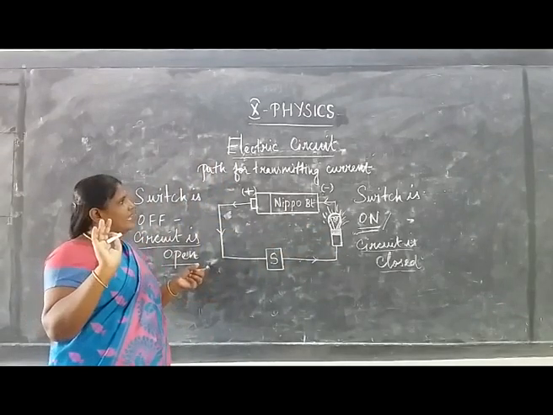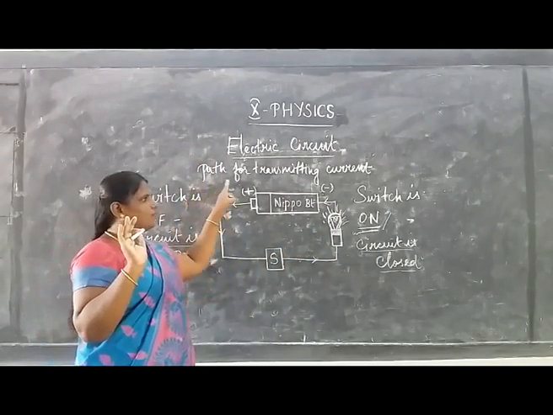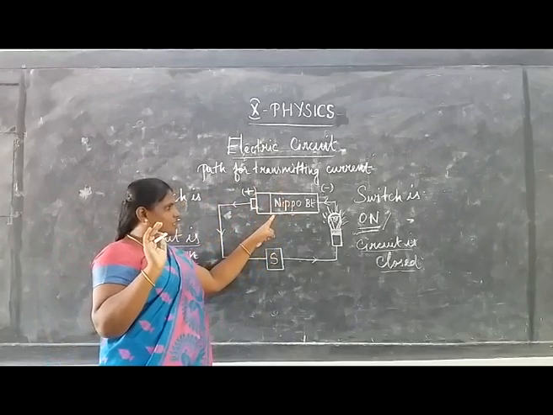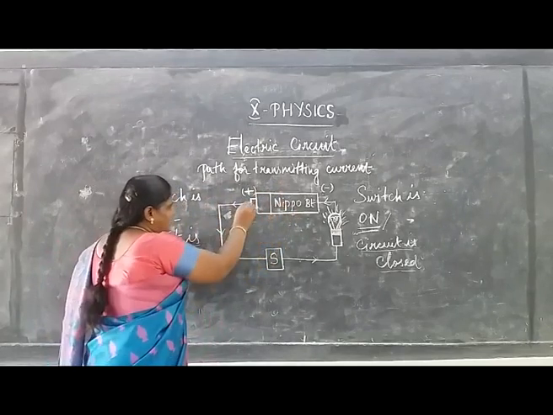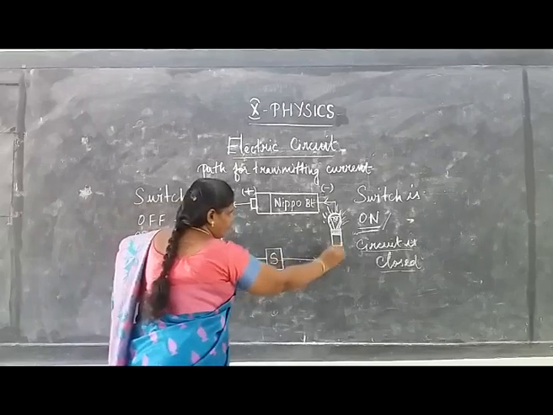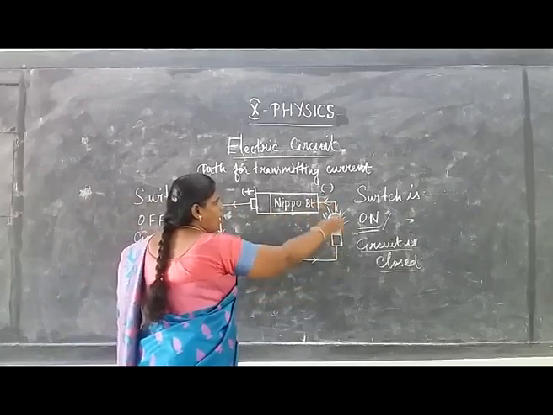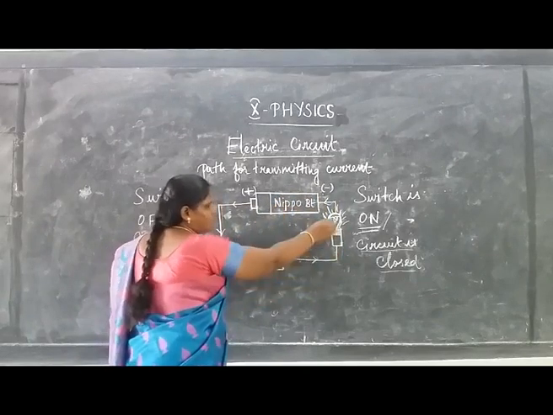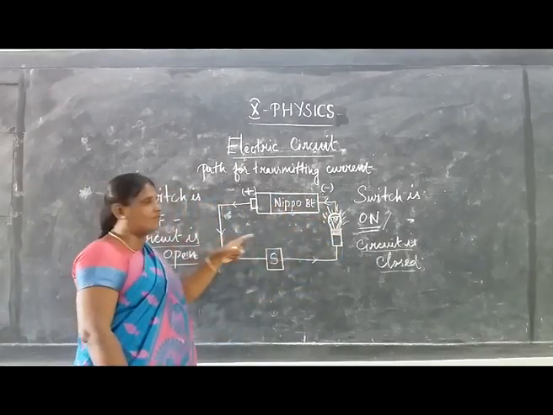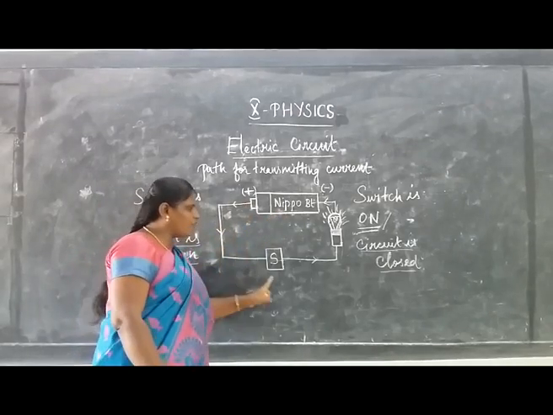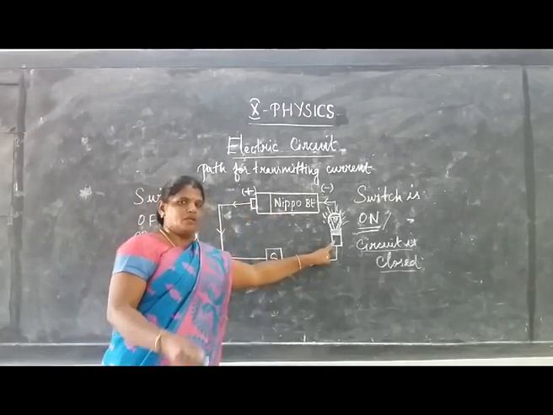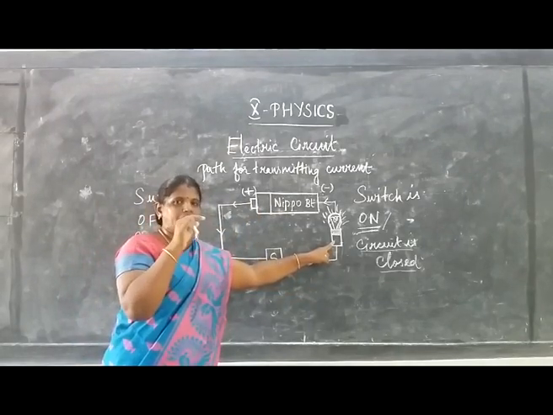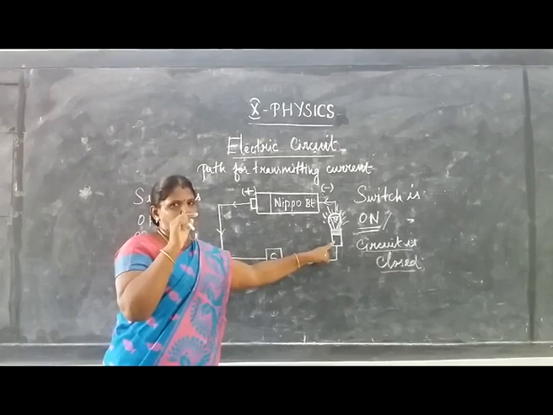How can we define an electric circuit? Simply, an electric circuit is the path for transmitting the current. This electric circuit is a continuous closed path which has a network of electrical components through which the electric charges can flow.